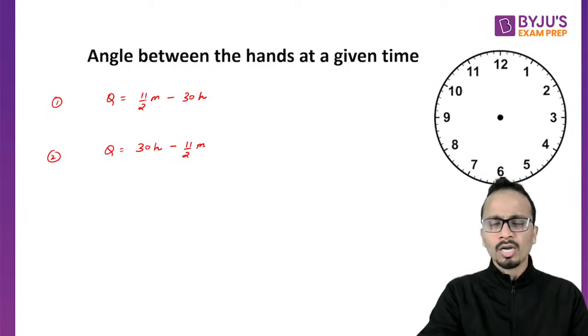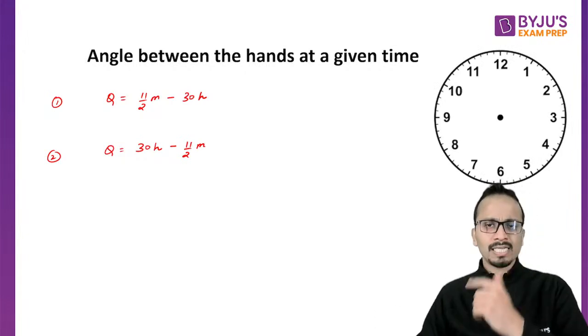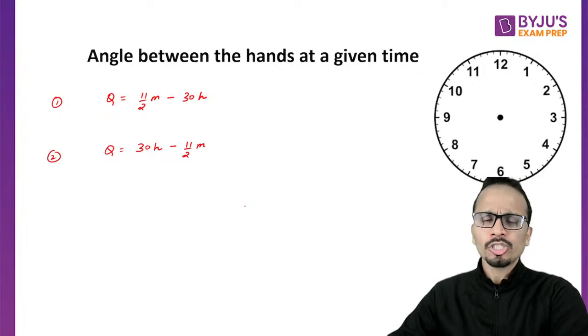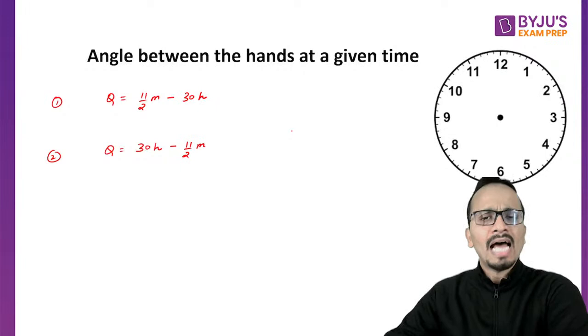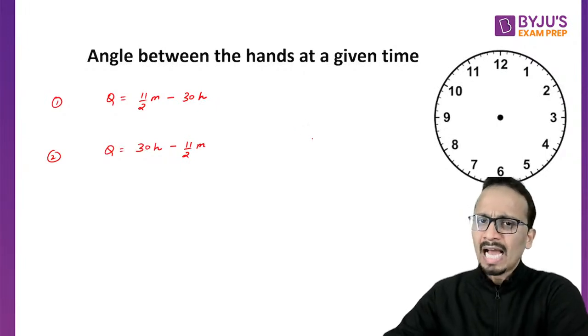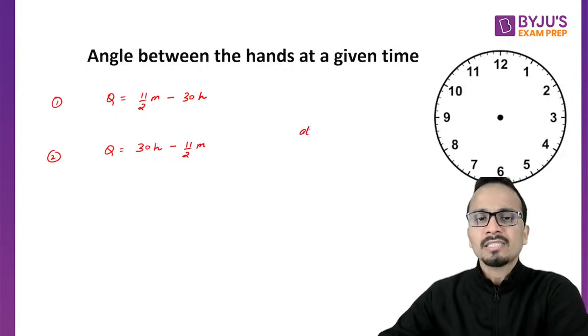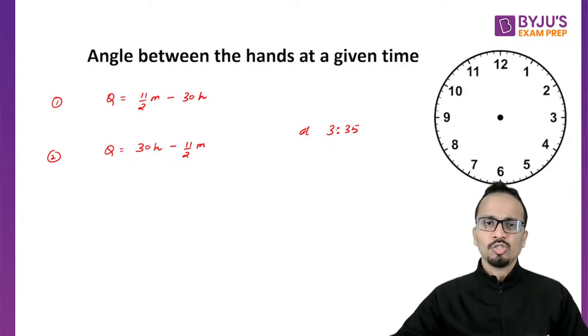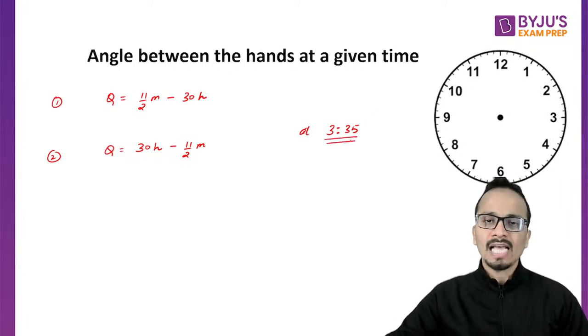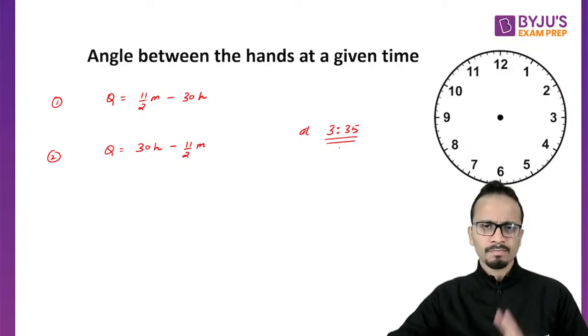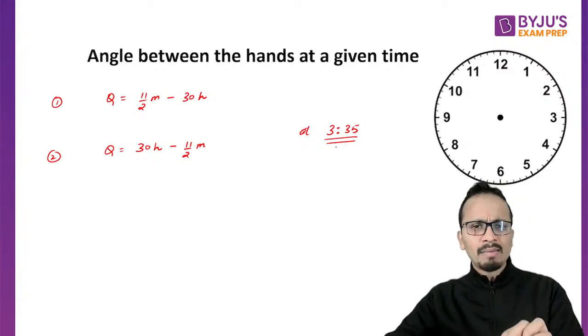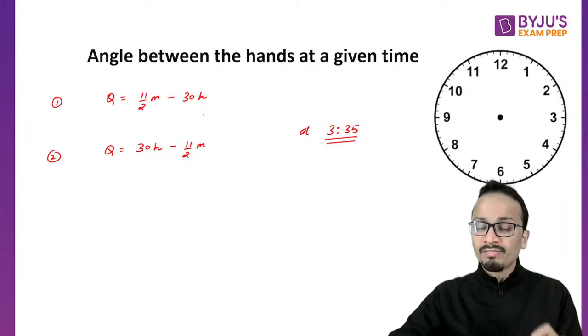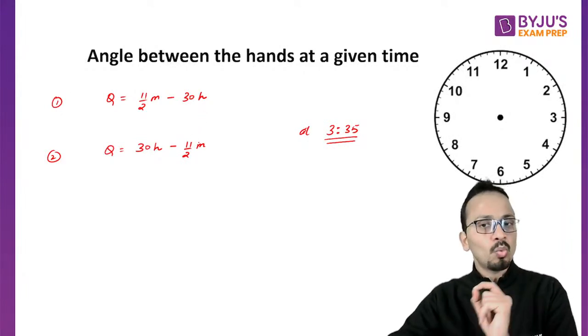I'll draw a clock, so you can see the clock on the right hand side of your screen. Let's say the question is: find the angle between the hour hand and the minute hand at 3:35 a.m. or p.m., whatever. So you have to find the angle between the hands at 3:35. I'm just taking an example in order to clarify which of the formulas is to be used in what case.